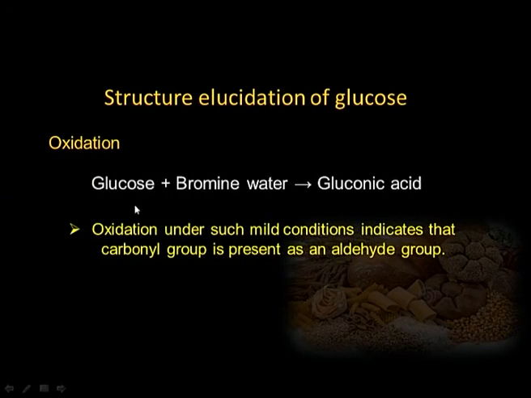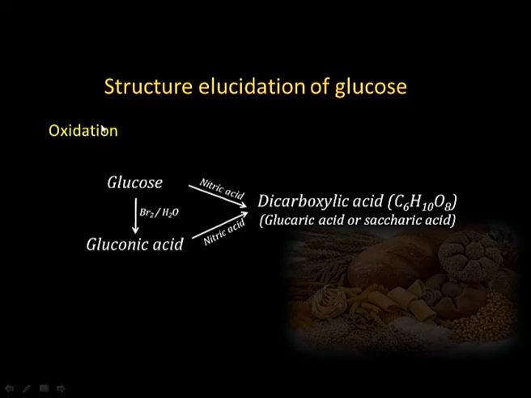Then oxidation. Glucose can be oxidized by bromine water into an acid which was given the name gluconic acid. This is a very mild oxidation because bromine water is a mild oxidizing agent. So, oxidation under such mild conditions indicated that the carbonyl group is an aldehyde group and not a ketonic group, because as I said before, in monosaccharides, aldose and ketose sugars cannot be differentiated by Tollens test and Fehling test.